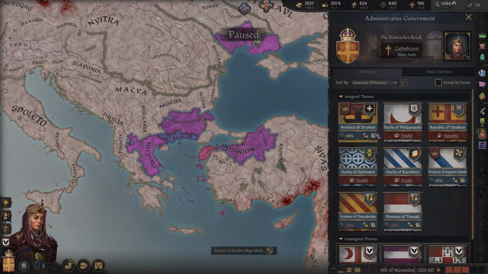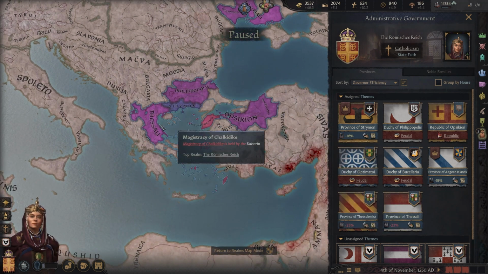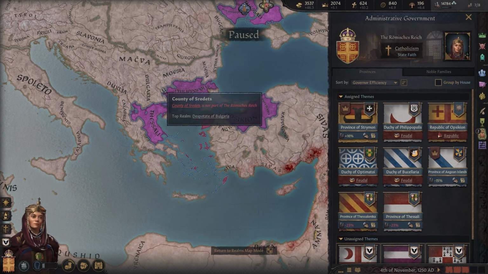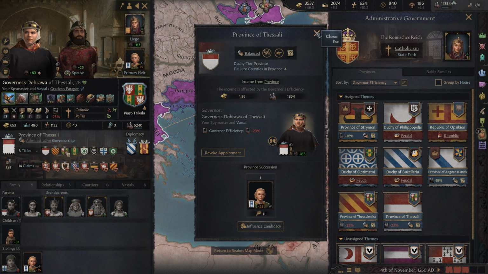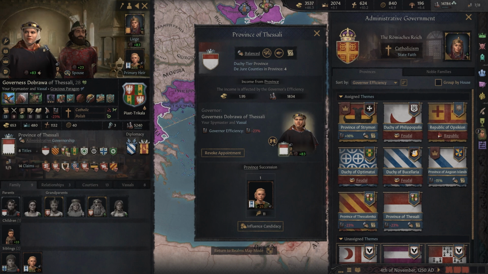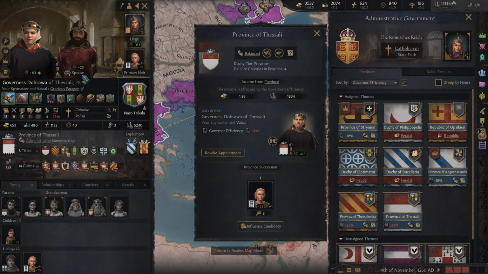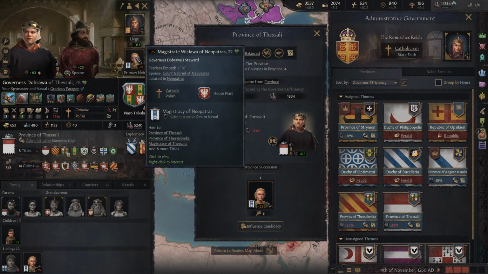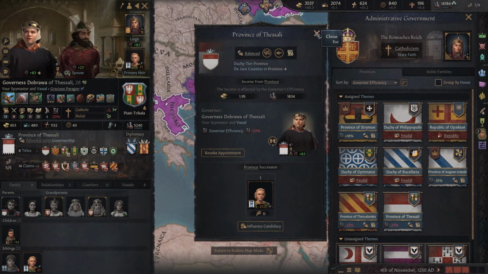Then, as you can see, we have all of these different themes. The themes are essentially the duchy or kingdom level titles, from what I can tell, and those are ruled by the governors. So we have Governess Dobrava here, and they work on that same system, so they're all administrative governments as well. It could go to their heir. But as you can see, for example, Governess Dobrava's heir is actually her sister, the magistrate Vislava, rather than her 0-year-old son, which might change at some point. So that's something to consider there.